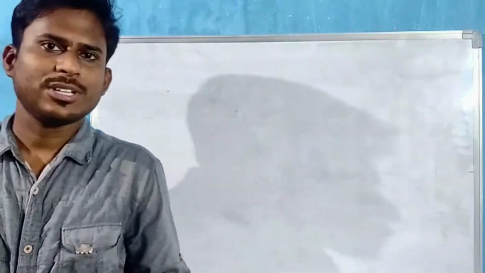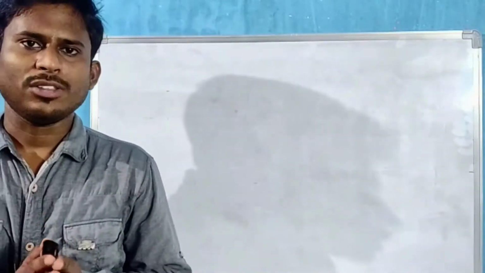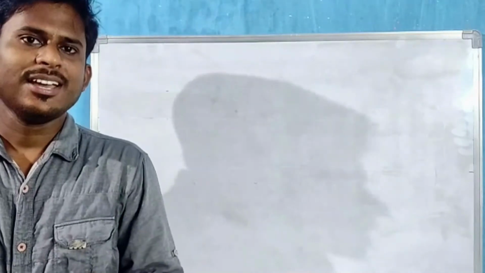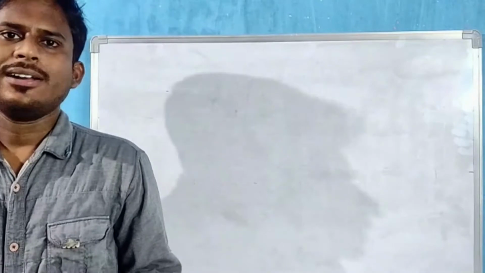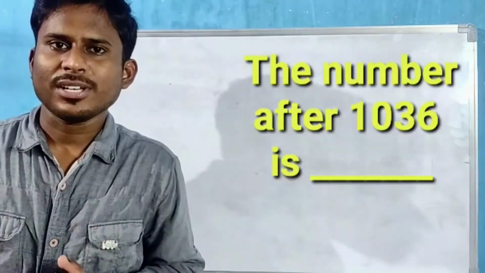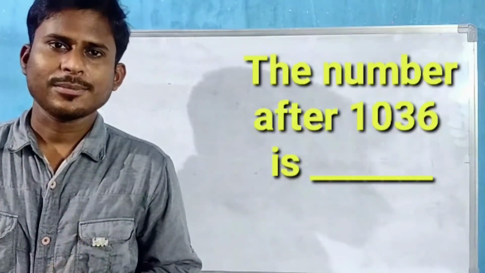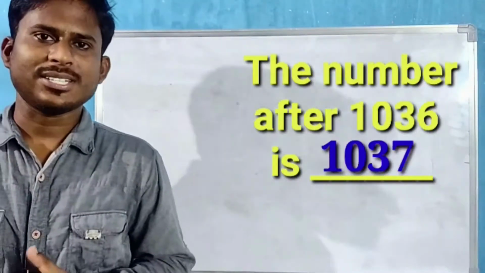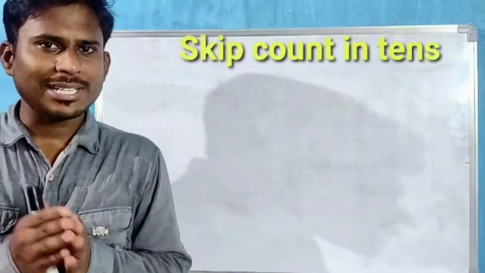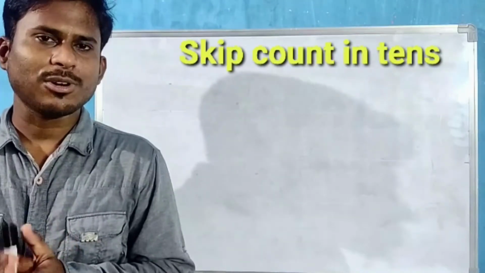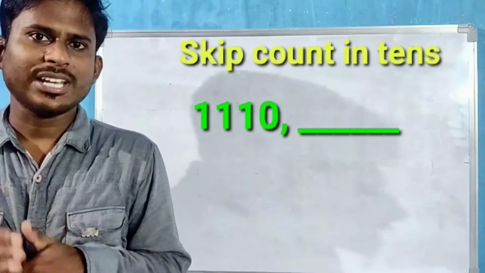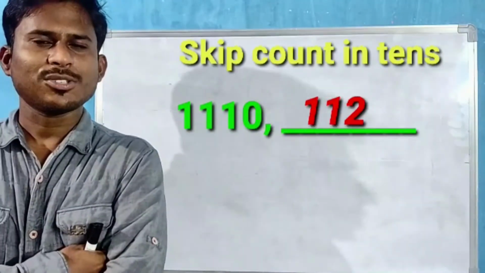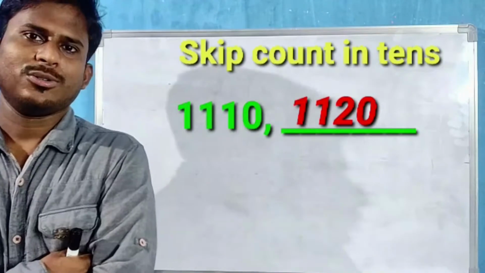In the previous class we discussed numbers from 1000 to 1099 and skip count of tens and skip count of hundreds. I'll ask you one question. What is the next number after 1036? It's 1037. Very good. Skip count in tens. Okay, I'll ask the question from skip count in tens. 1110. And what is the next count of 10? 1120. Good.